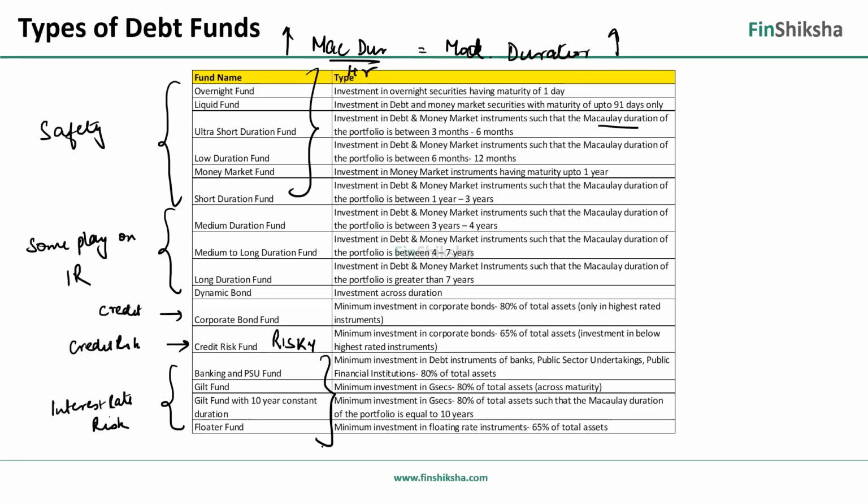Understood? Forget floater fund. Floater is different. If rates are going up, then you typically go for floaters, but that's only if you have to invest in debt at that point of time, right? Otherwise, typically a very simple yardstick is if you think rates are not going to fall further, you will be at the lower end of the spectrum in terms of maturity.